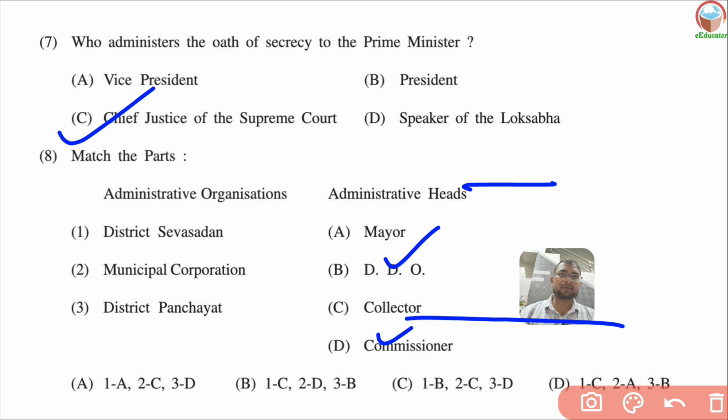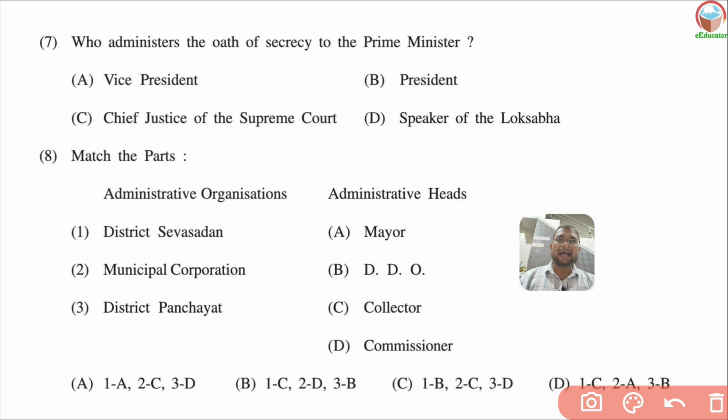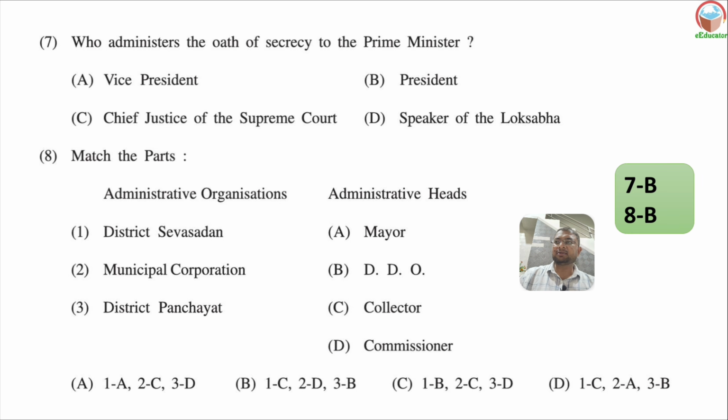Seventh number, who administers the oath of secrecy to the Prime Minister? The oath of secrecy is given by the President. Match the pair here. District Seva Sadan, Collector; Municipal Corporation, Commissioner; District Panchayat, DDO. So C, D and B. So B option is correct here. So seventh is B and eighth is also B.